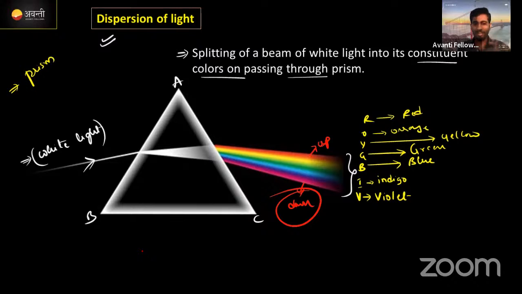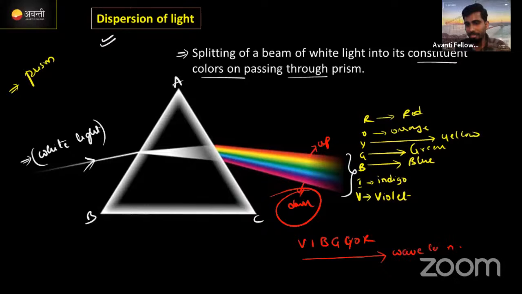Look here, the 7 colors, VIBGYOR: 1 2 3 4 5 6 7. Here these 7 colors are in increasing order of the wavelength. From violet to red, wavelength is increasing.